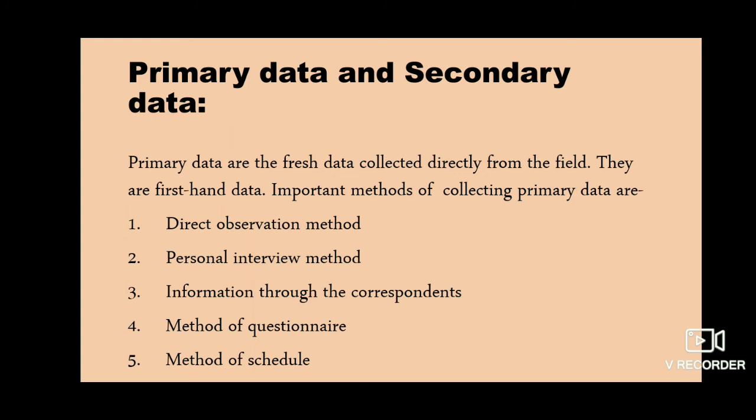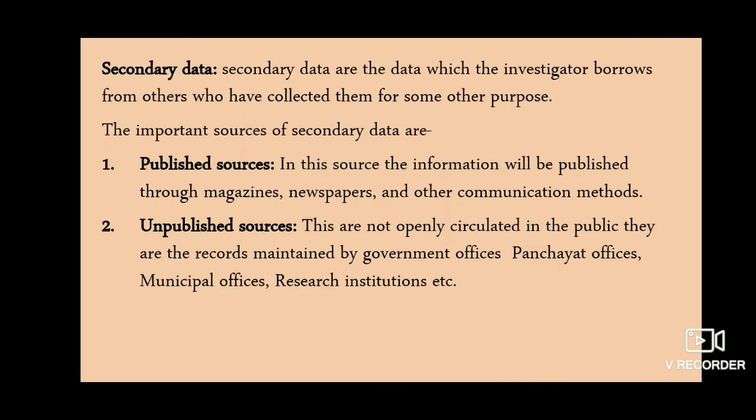Now let's move to the types of data, that is, primary data and secondary data. Primary data are fresh data collected directly from the field. They are first-hand data. That is, the investigator directly goes to the respondents and collects the required information. Such data are known as primary data. The important methods of collecting primary data are the direct observation method, personal interview method, information through correspondence, method of questionnaire, and method of schedule.